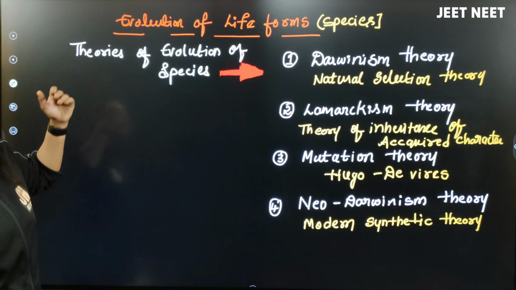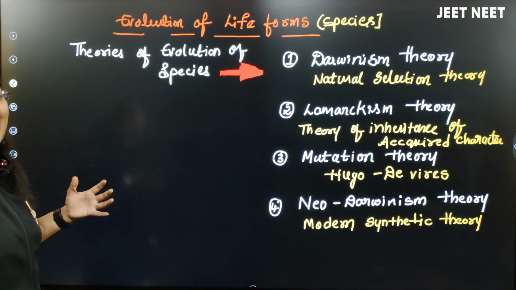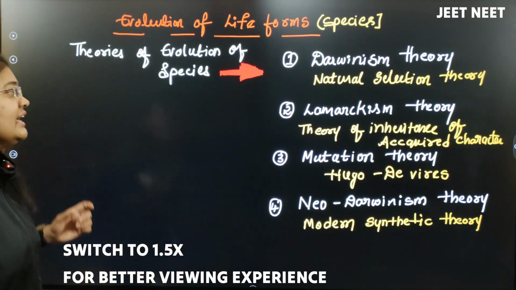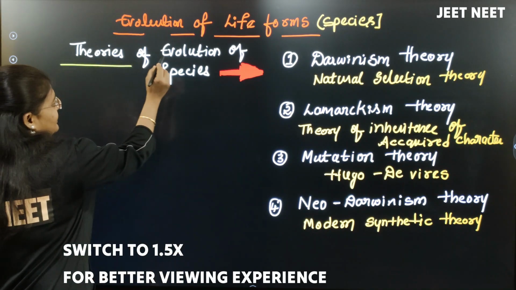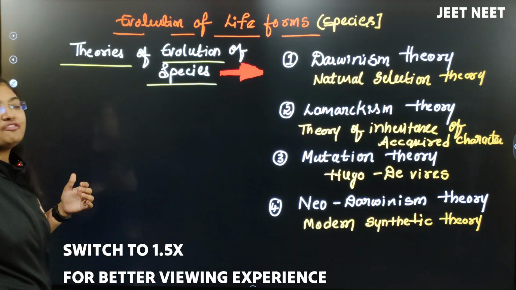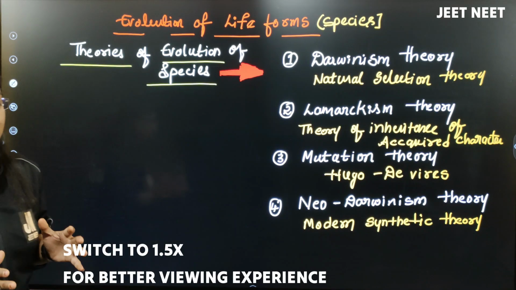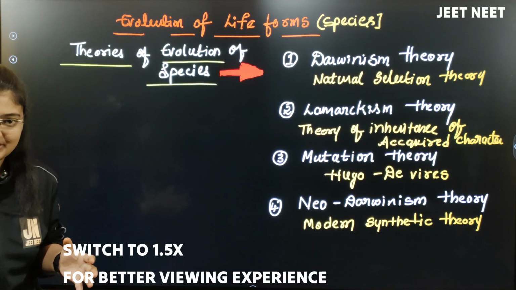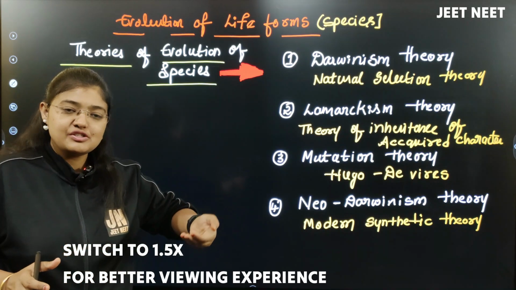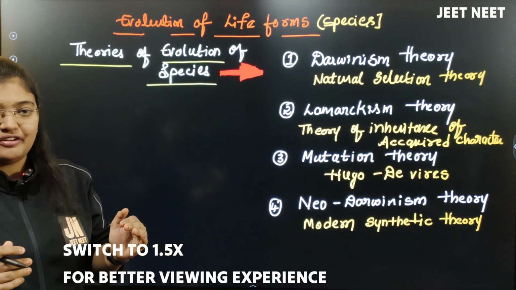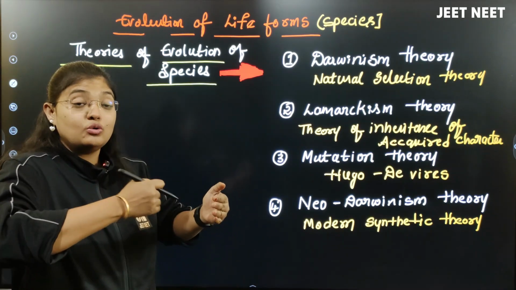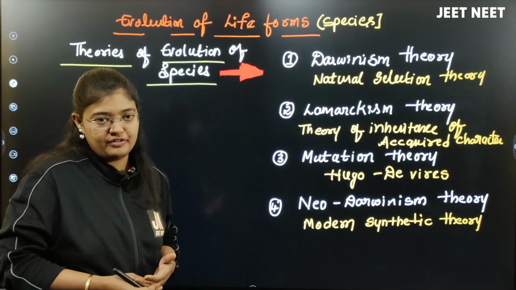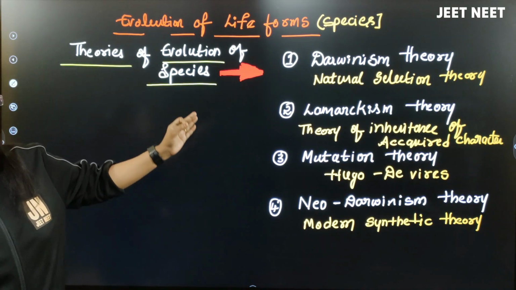Now let me start with the evolution of life forms. Life forms we can also call species. In this video, I am going to explain the theories of evolution of species. Imagine, whenever the origin of life happened on the earth, after the life was formed, how did that life evolve, how did the species evolve? Those theories we are going to discuss here.